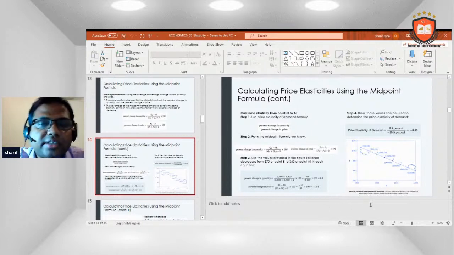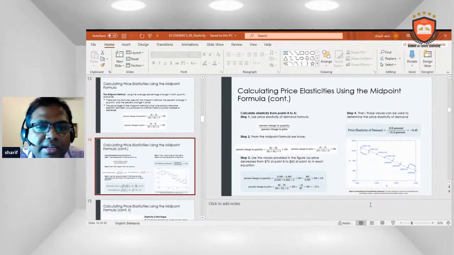Calculate elasticity from point B to A. Step 1: use the elasticity of demand formula, percentage change in quantity divided by percentage change in price. From the midpoint formula, we know the percentage change in quantity is (Q2 minus Q1) divided by ((Q2 plus Q1) divided by 2) multiplied by 100, and the percentage change in price is (P2 minus P1) divided by ((P2 plus P1) divided by 2) multiplied by 100.